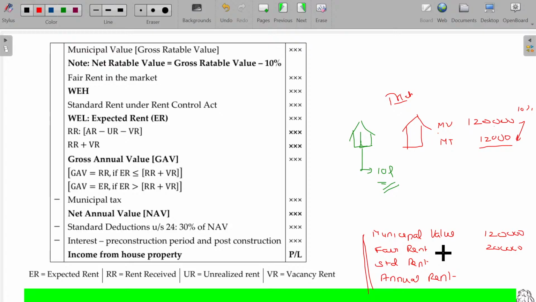I just have two other base rates for the valuation purpose. One is municipal value, next one is fair rental. Third, in some places in India, not all places, there may be a Rent Control Act applicable. In some areas, the rent may be exorbitantly fixed, unethically. Then government comes to the rescue.